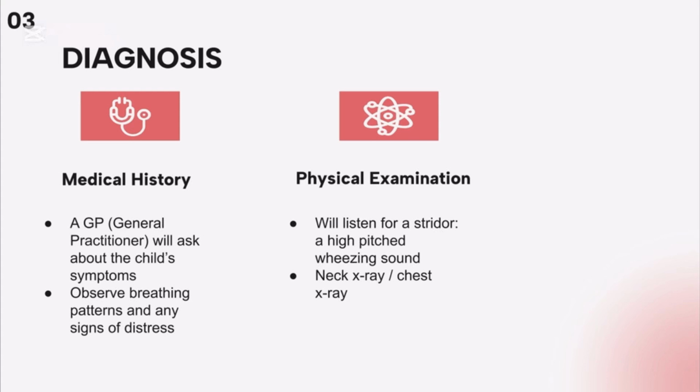And a physical examination. During the physical exam, they will listen for stridor, a high-pitched whistling sound most often heard during inspiration and expiration. Respiratory rate will be measured. High rates and low oxygen levels are usually linked to patients with croup, while additional tests like a neck x-ray, chest x-ray, or both may be ordered for more critical states. The diagnosis is usually straightforward based on the clinical presentation, meaning what is shown.